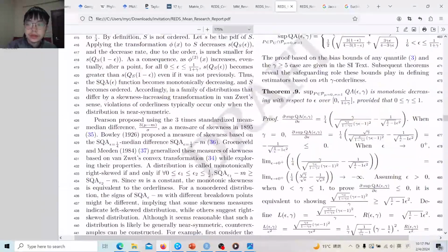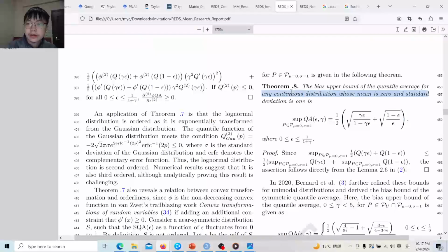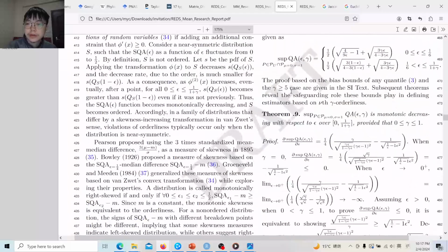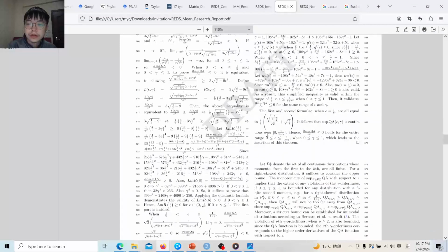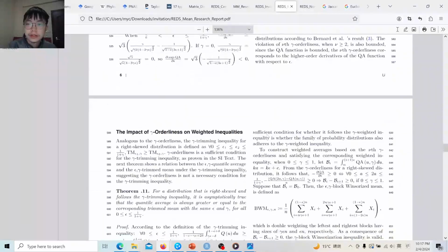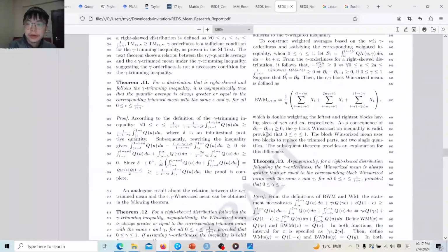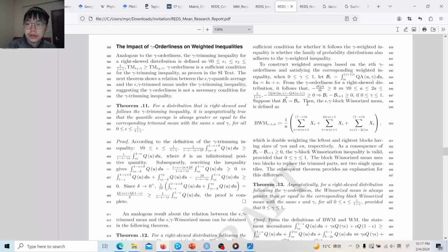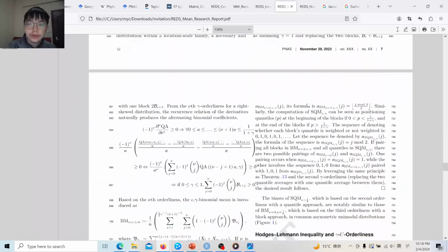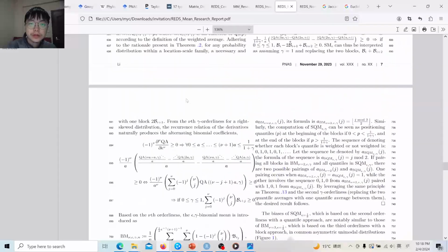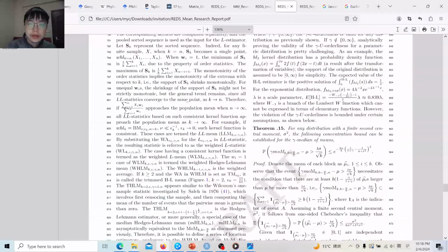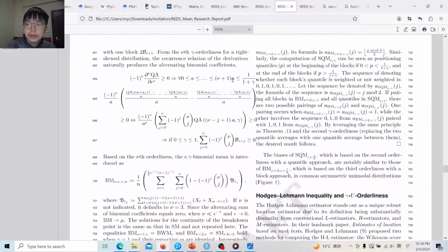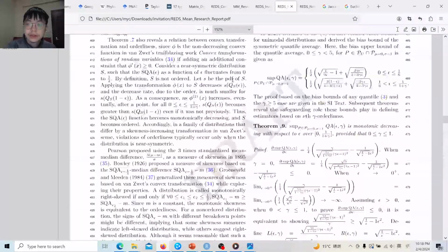And then we show that the ordinals and Knuth ordinals, although they might be invalidated, based on Li, Shao, Wang, Yang, and also Bernard's work, that there is a bound for the symmetric quantile average. So these ordinals and Knuth ordinals, although they might be violated in some cases, the violation itself is bounded. And then we deduce new estimators based on the ordinals and Knuth ordinals versus the broad Winsorized mean, and we show that they are based on the ordinals, although more biased than the Winsorized mean. And then we deduce the binomial mean and also the stratified mean, previously introduced in the beginning, and then the stratified quantile mean, and this has possibly exhausted all possible combinations in the class of linear combinations of order statistics in Daniel's work.